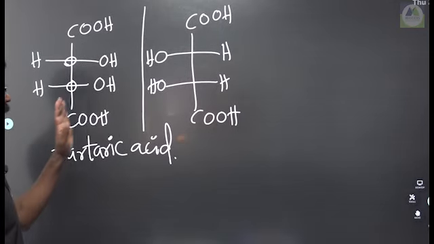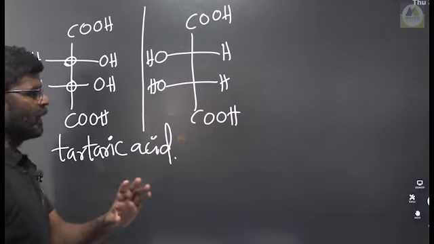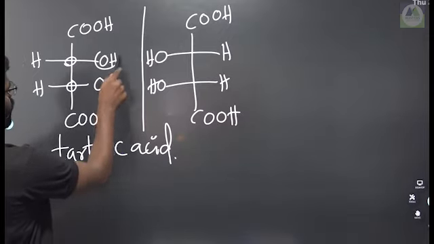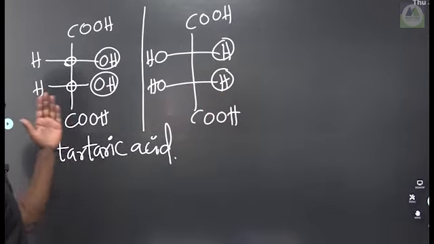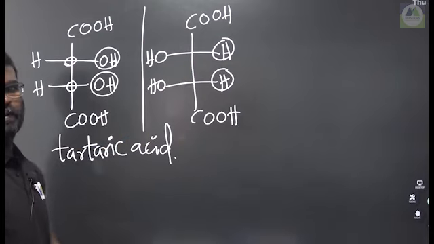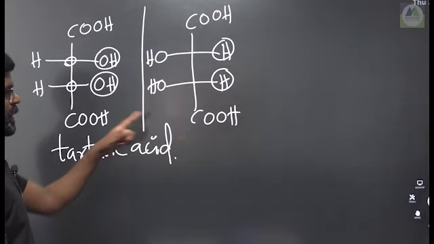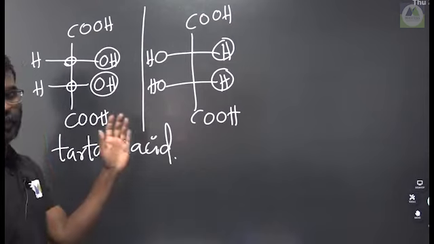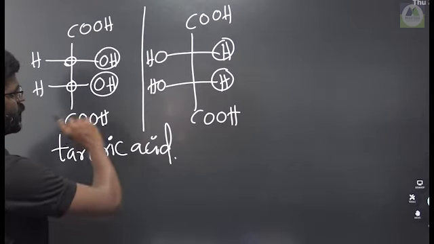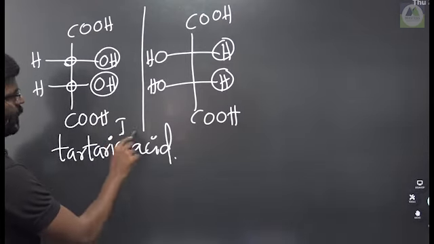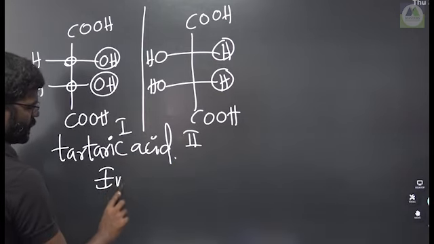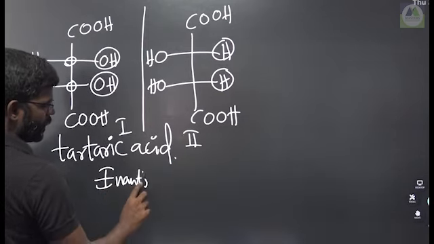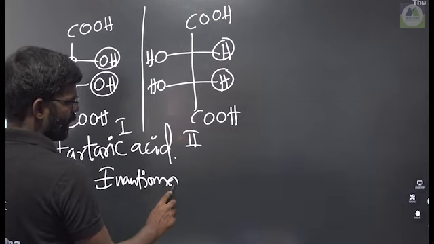First thing, these two are isomers, fine. And second, OH on the right side, H on the left side. So pull it out and keep it on this structure. This is non-superimposable, but these are mirror images. Non-superimposable but mirror image. So this combination, structure number 1 and structure number 2, is called enantiomers. Am I right? But we are discussing diastereomers.